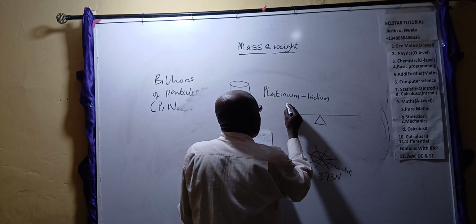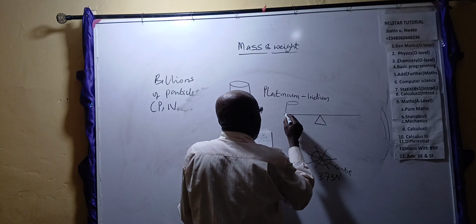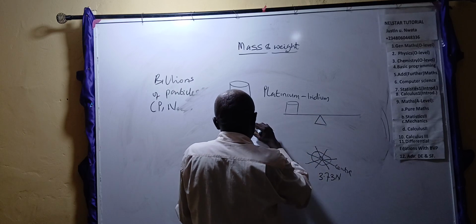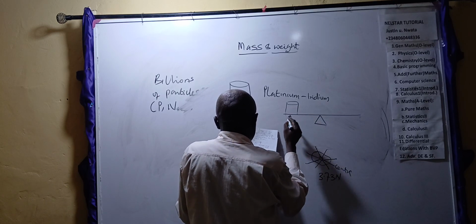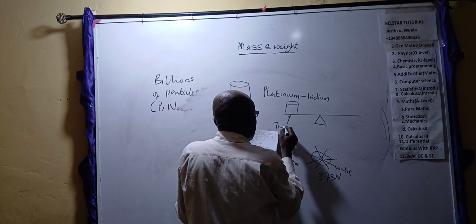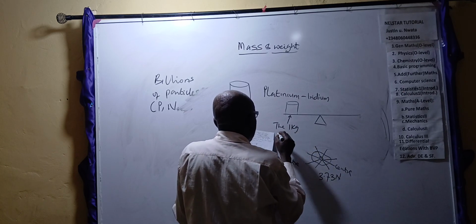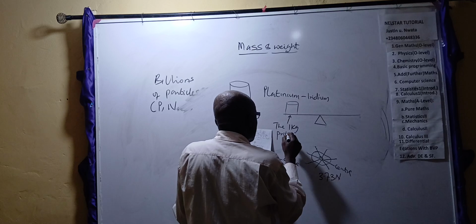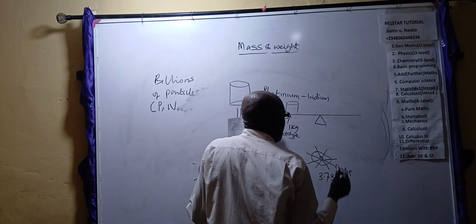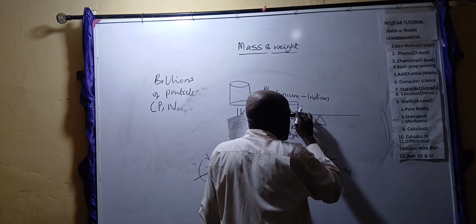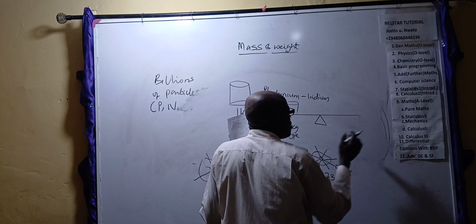You put this 1 kilogram. This is what? The 1 kg prototype of platinum iridium. Now, anything that balances this 1 kg, surely, by my right, surely must be 1 kg.